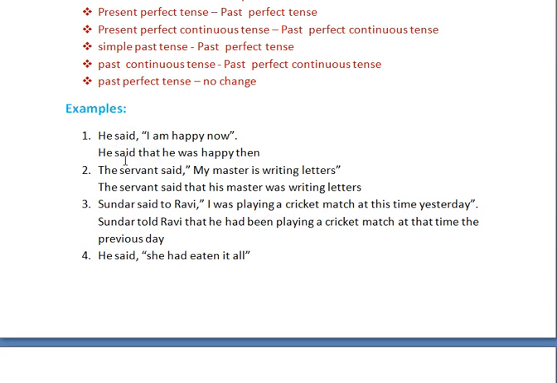If the reporting verb is said, in the indirect speech also we keep the same said. So he said that. I is changed into he. So he, I am happy now. Am is changed into was. So he was happy then. Now is changed into then. So simple present tense changed into simple past tense in the indirect speech. So here we are adding the conjunction that, and we are changing the personal pronoun, the tense of the direct speech and the special word of the direct speech. So you need to follow all these things in a proper manner.